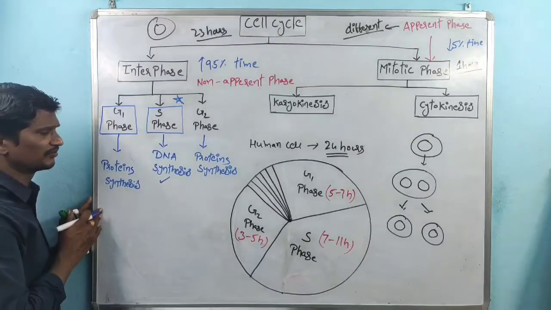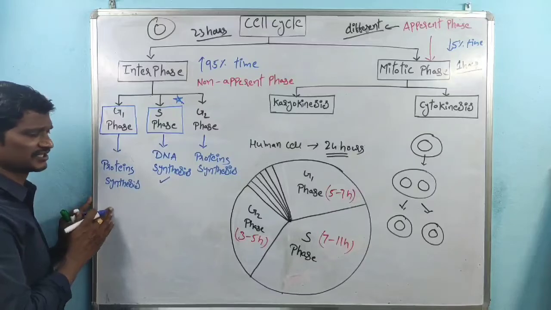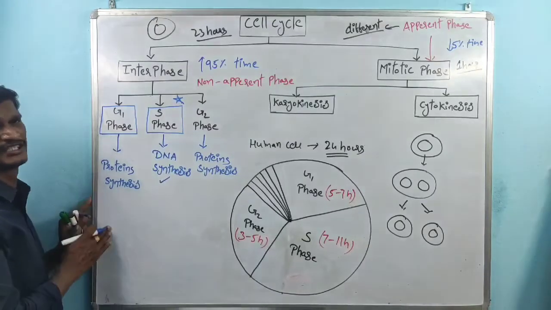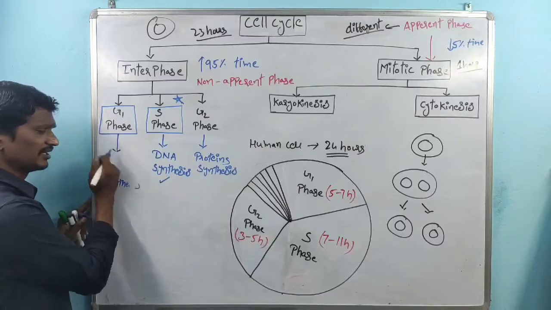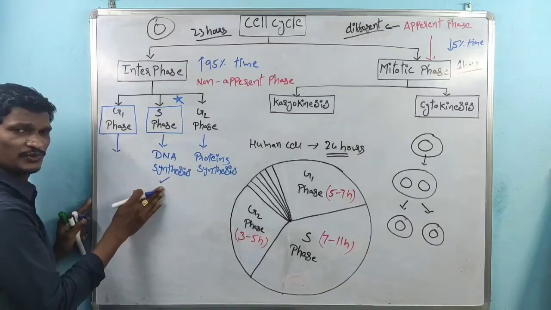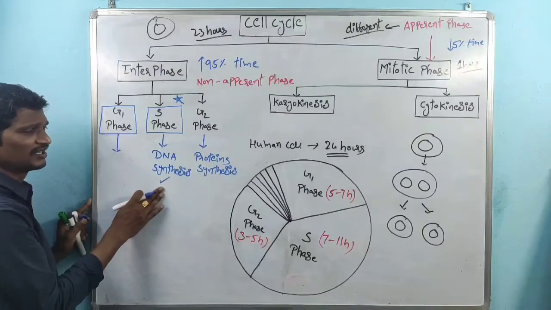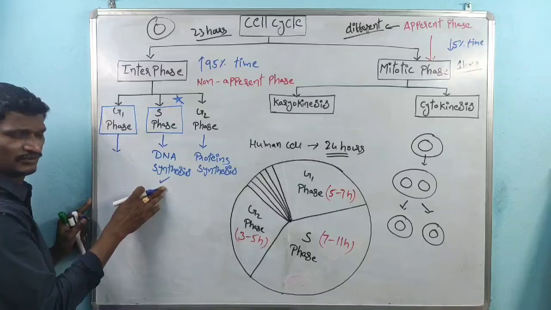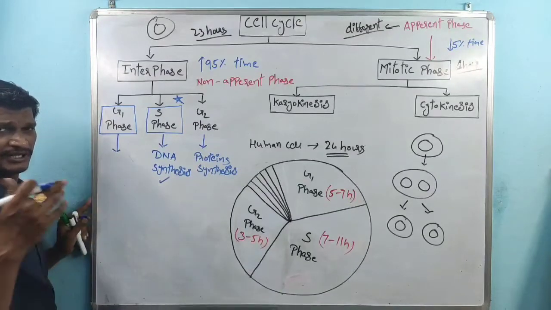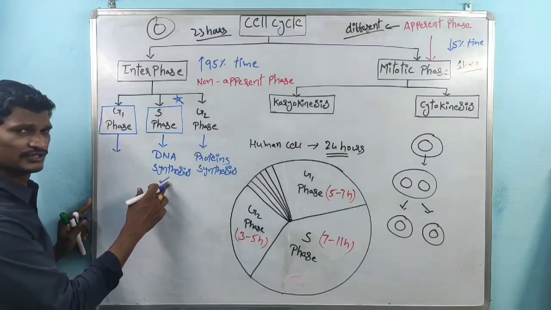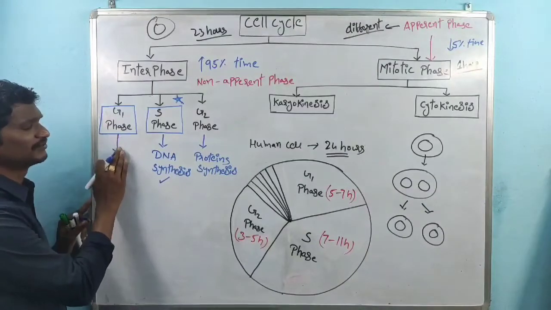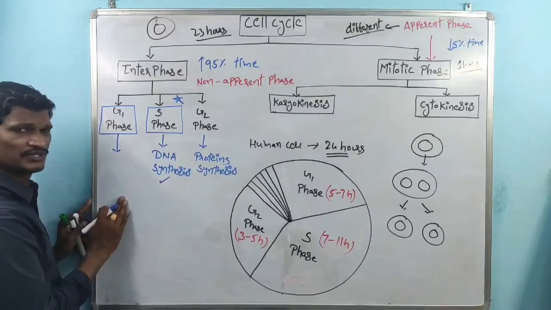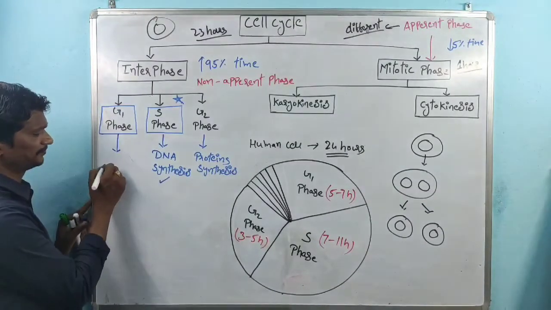So, what happens in G1 phase? Proteins are synthesized. Remember, proteins are nothing but enzymes. Whatever enzymes are required for the DNA synthesis, or DNA replication, all these enzymes are synthesized in the G1 phase.